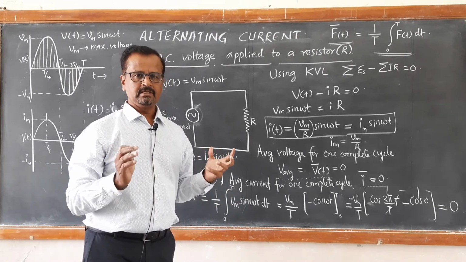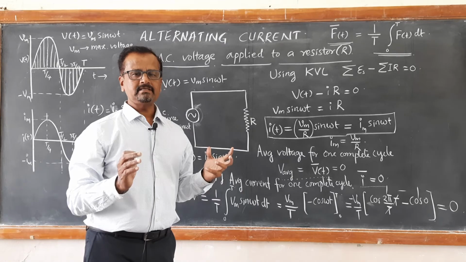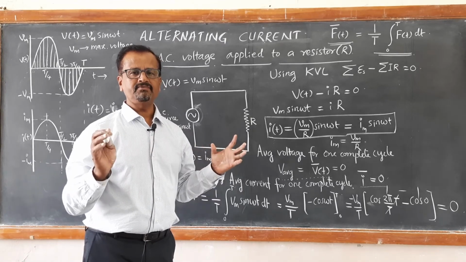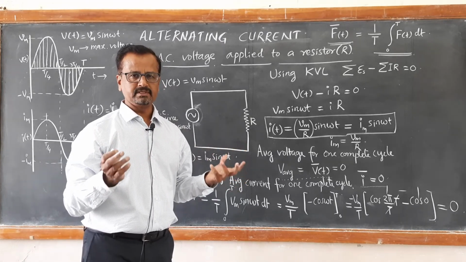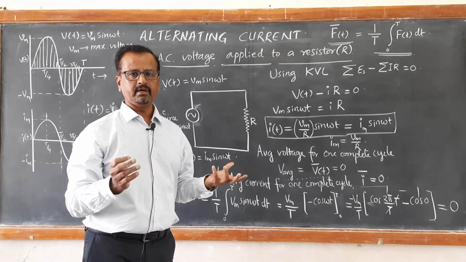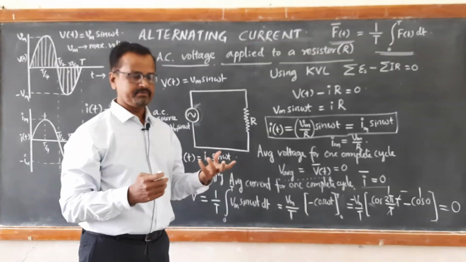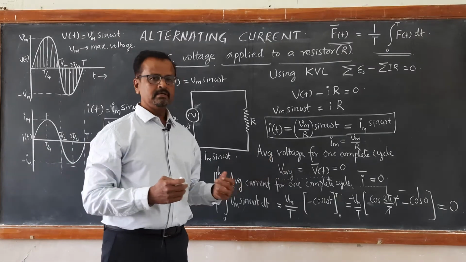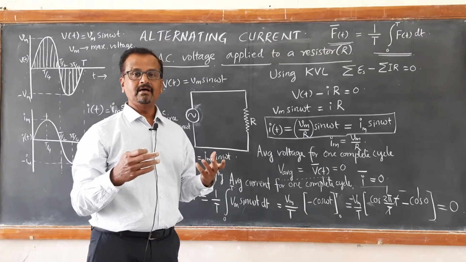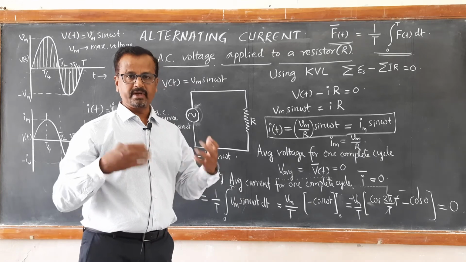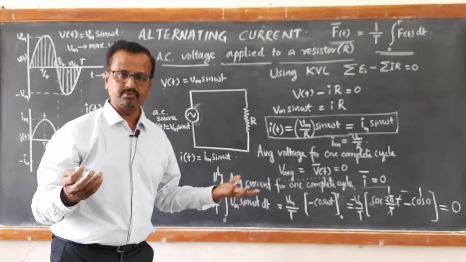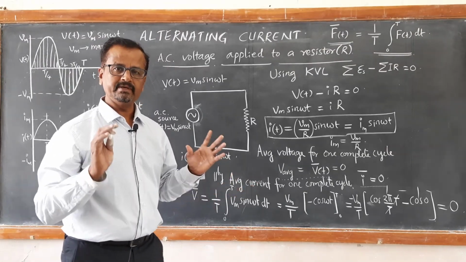So power is calculated as power dissipation in the form of heat. So power dissipation in the form of heat should be of the form I square R. If you calculate, I square is going to be the square of the instantaneous currents. Square of the instantaneous currents will always be a positive value. So power dissipated will always be positive.